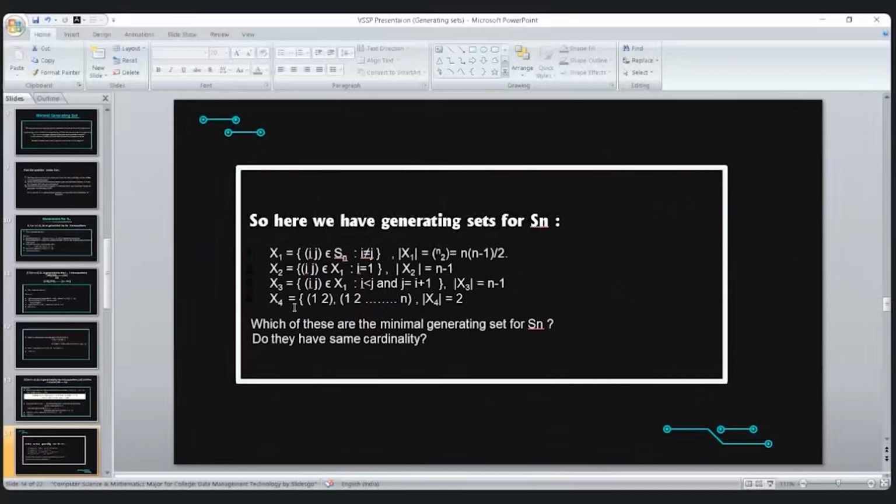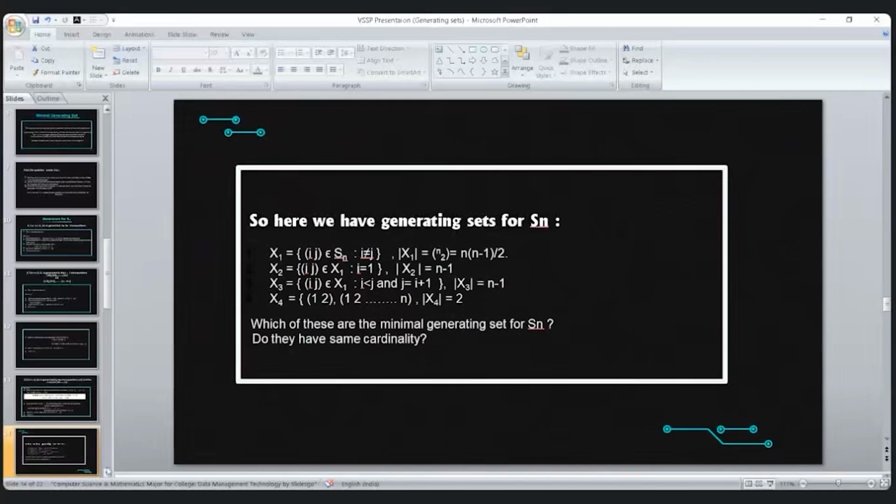If we talk about x4, it is a minimal generating set having an n-cycle and the transposition (1 2). So we can see that we have different minimal generating sets, that is x2, x3, and x4. The cardinalities of x2 and x3 are n minus 1, but the cardinality of x4 is 2. So we have different cardinalities for different generating sets of the same group.